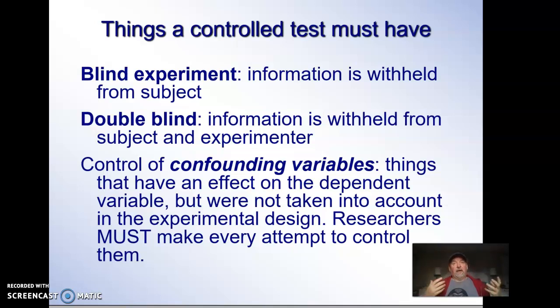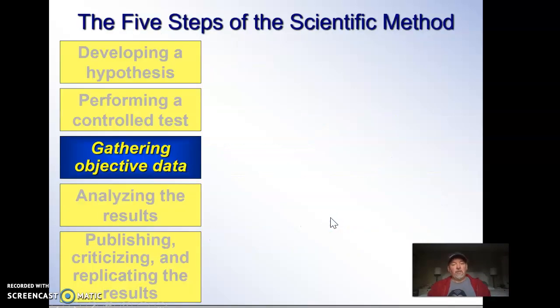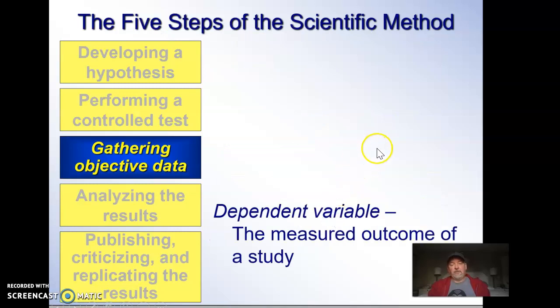But because we can't, there might be a confounding variable. So confounding variables are the ones that we don't control or can't control. So we have to try to control every variable. Everybody gets the exact same experiment at the exact same time in the exact same way. And those things that are different are confounding variables that might end up screwing up our experiment. So we would have to be very, very careful. All right, we're going to do some practice on this later, so you're going to be okay.